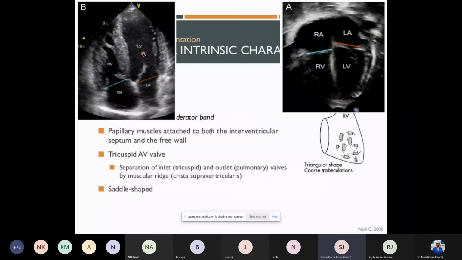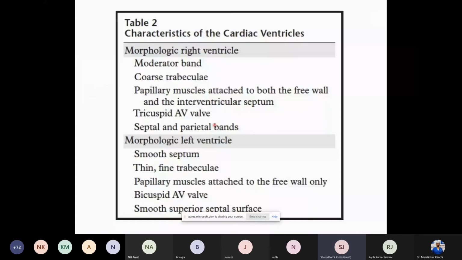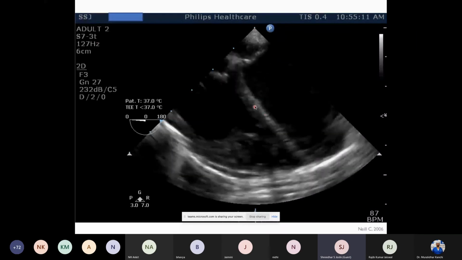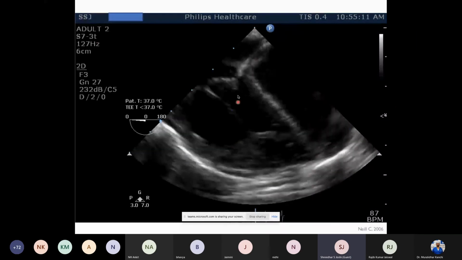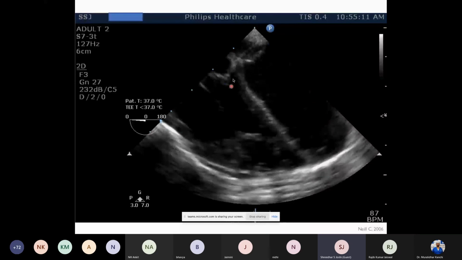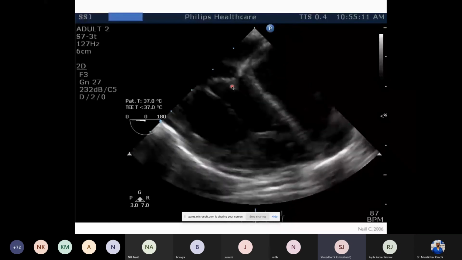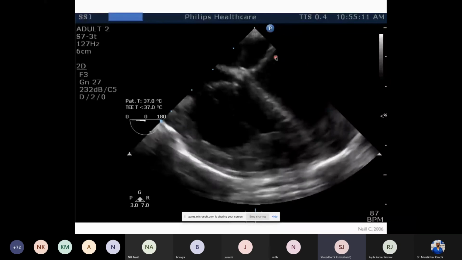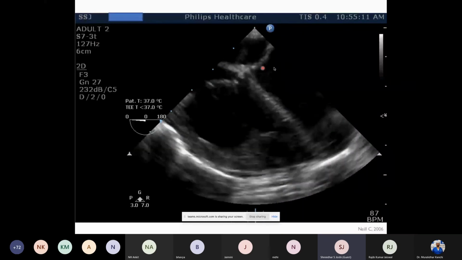I mentioned the morphological LV as well. These are repetitions. One of the images tries to tell us how the ventricles are placed. You can see the right AV valve, the tricuspid valve, in normal, is so close to the septum, whereas the left AV valve, the mitral valve, always tries to stay away from the septum.